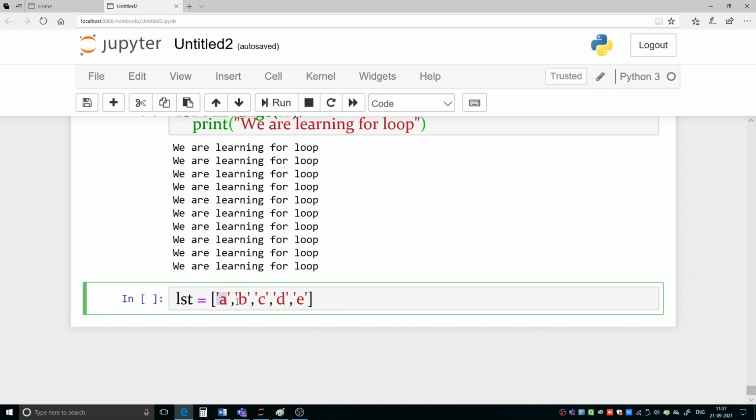One, two, three, four, five, altogether 5 elements are there. And these elements are A, B, C, D, E. So this is a list of elements, and the elements are simple alphabets.